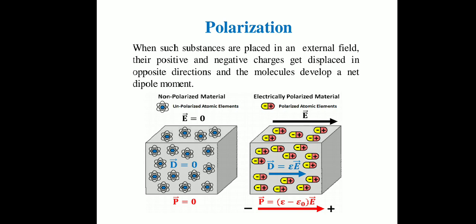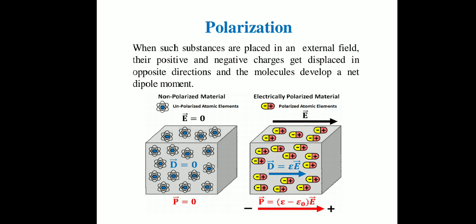So in this case, E bar is non-zero, D bar is also non-zero, and P bar is also non-zero. Why non-zero? Because because of electric field, charges get displaced. Some finite distance is always present between the positive charge and negative charge. So displacement vector exists, and as charges are separated, so dipole moment also exists.